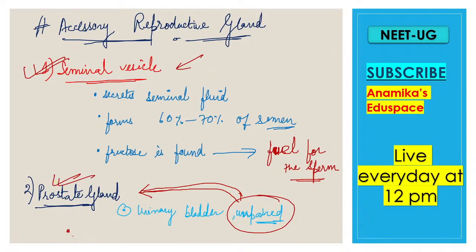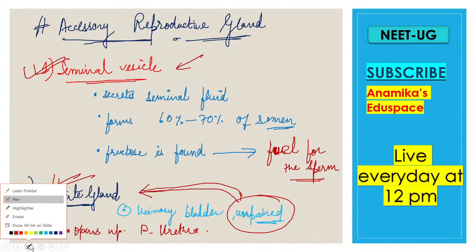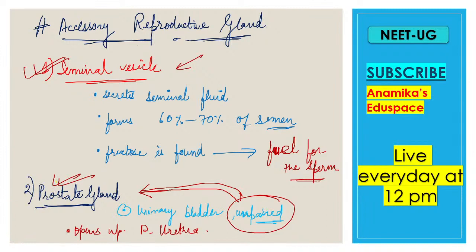And then where does it open up? It opens up into the prostatic urethra. And the last is, it secretes what type of fluid? It secretes the prostatic fluid. As the seminal vesicle was secreting seminal fluid, similarly, prostate gland will secrete the prostatic fluid. Clear?